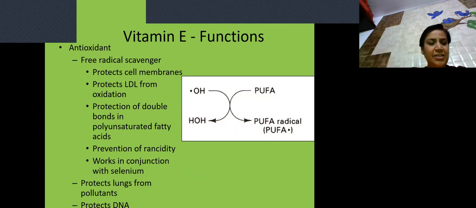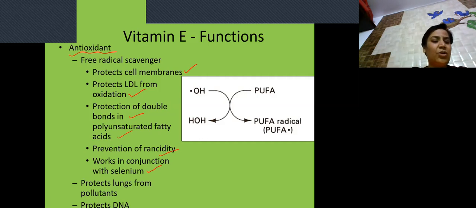Here come now the functions. See, antioxidant, this is how it acts. You can see the PUFA radical, it is taking that, thereby protecting the cell membrane. It protects low density lipoproteins from oxidation. It protects against the formation of double bonds in PUFA. It prevents rancidity, and it works in conjugation with selenium.